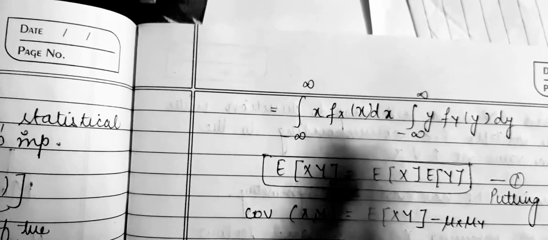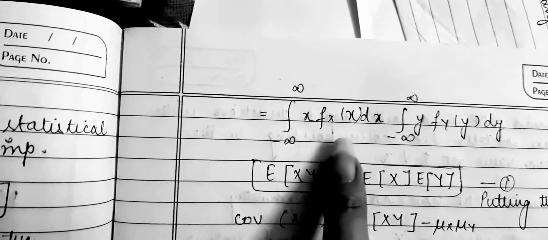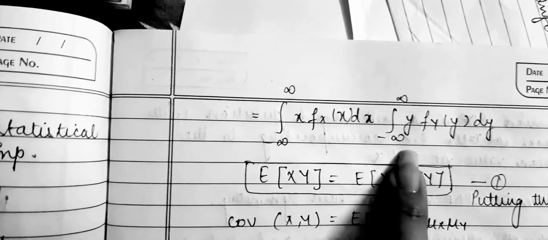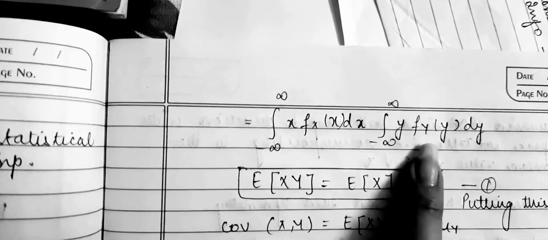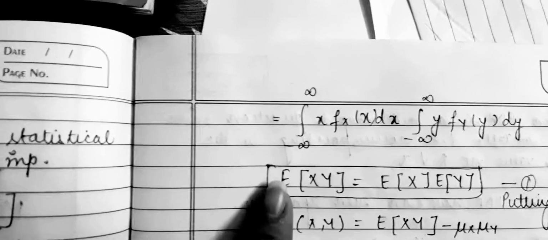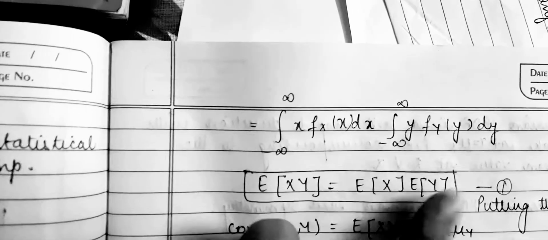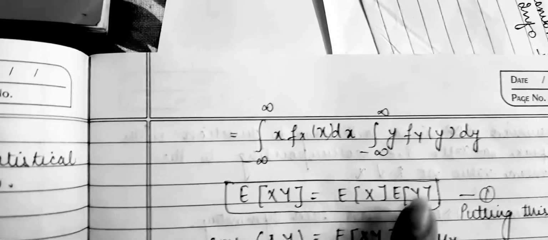Now if we integrate the x term and y term separately, we get integral from minus infinity to infinity x fx dx, and integral from minus infinity to infinity y fy dy. Clear? Now this integral is equal to your expectation of x, and this is equal to your expectation of y. So we can write expectation xy is equal to expectation of x into expectation of y. Clear? We have seen that we have the product, so we will multiply over here.